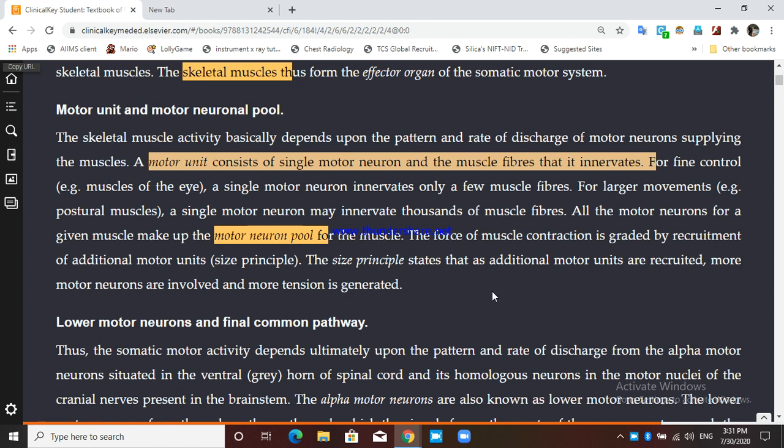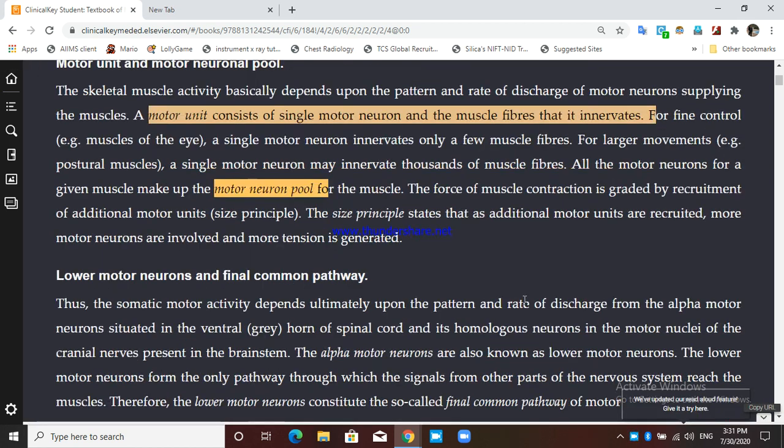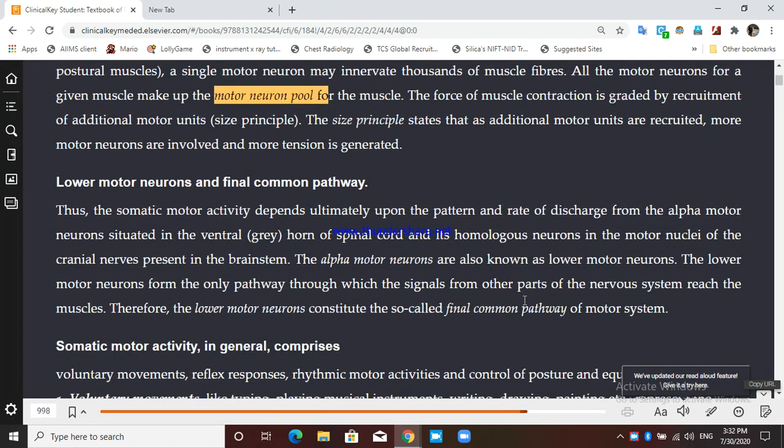Okay, let's move to what is the lower motor neuron or the final common pathway. So you have to understand what is upper motor neuron and what is lower motor neuron. The upper motor neuron is nothing but a neuron that consists of nuclei that is present in the brainstem or the spinal cord.